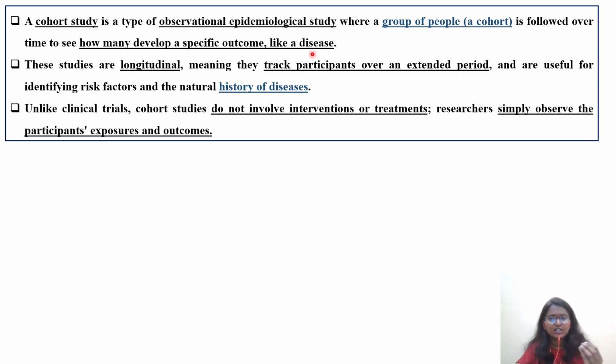There are certain diseases like typhoid and smallpox which are restricted to certain geographical areas. To study such diseases, we need to go for the cohort study design.